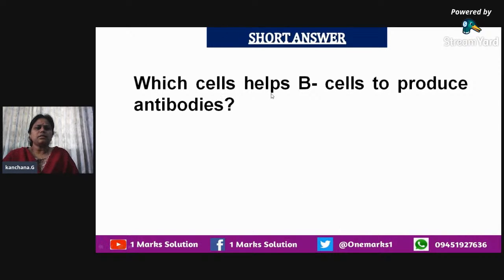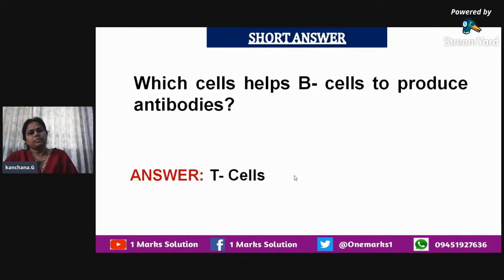Which cells help B cells to produce antibodies? You very well know that B cells produce antibodies, and they are directed by a certain kind of cell to do so. The answer is T cells. The B cells are present in bone marrow and are capable of producing antibodies, but they are given the order to produce them by the T cells.